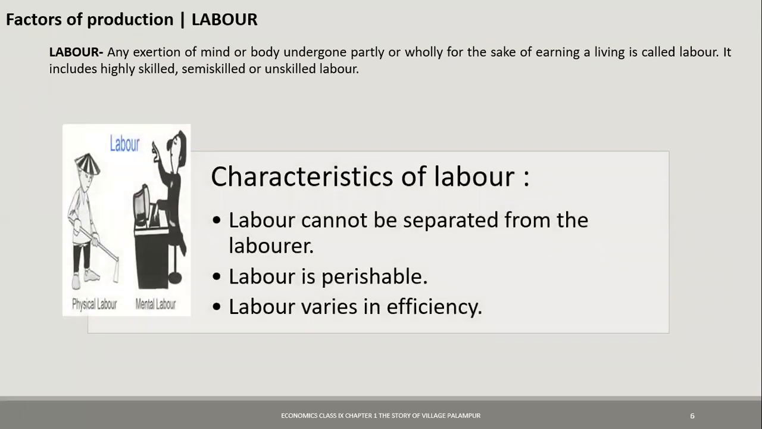Now the characteristics of labor are, first, labor cannot be separated from the laborer. If you want some work to be done, you have to hire the laborer, and that person will work for you. Next, labor is perishable. Labor will not stay there forever. Once the work is done, it will get over. Then labor varies in efficiency. A particular person can work for 10 hours. There might be another one who can work only for 6 hours, whereas another one can work for 12 hours. So labor varies in efficiency.